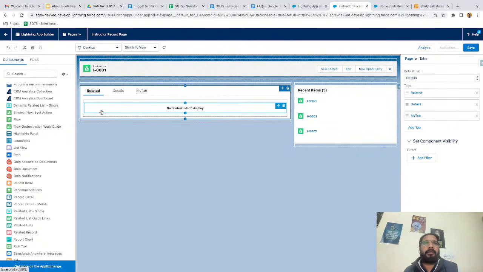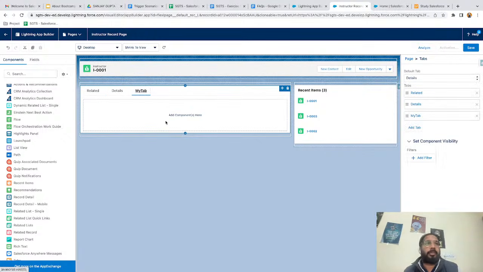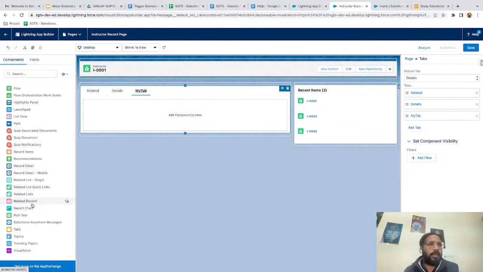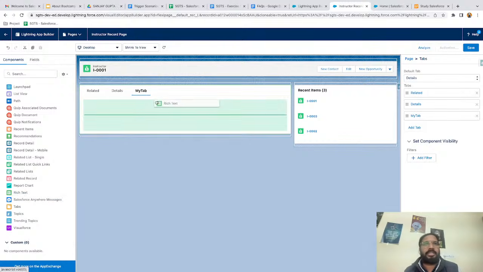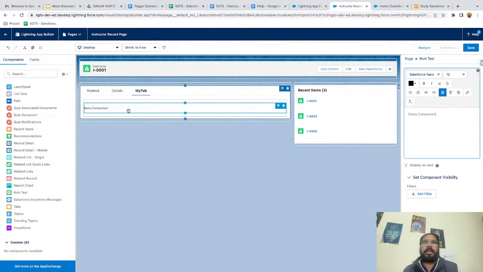So one is related, where the related list will be available. This is details, where details will be available. This is my tab, where you can place one component. So here I am going to place this rich text, and here I'm writing demo component. So it will be displayed here.